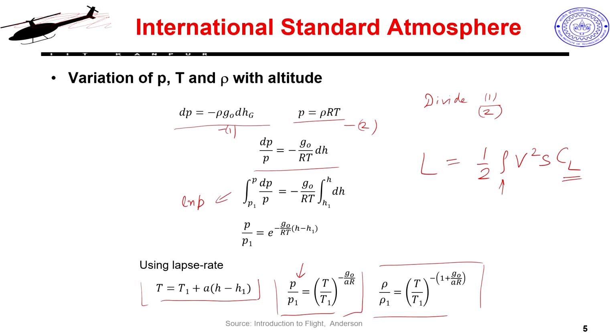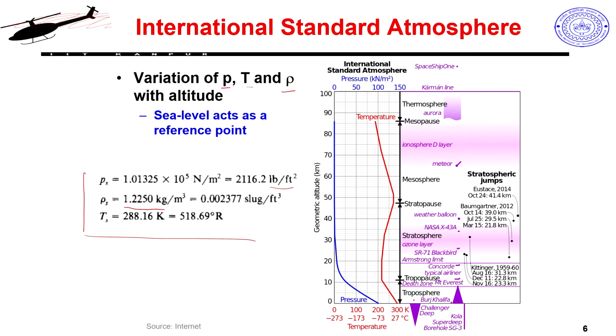So, we have used actually P1 as a reference. So, T1, P1 and rho 1 are my reference values, which we are calling here as Ps, rho s and Ts. So, subscript s is basically saying sea level. This small s is basically sea level. And that brings us to any questions on this. So, it is clear now.